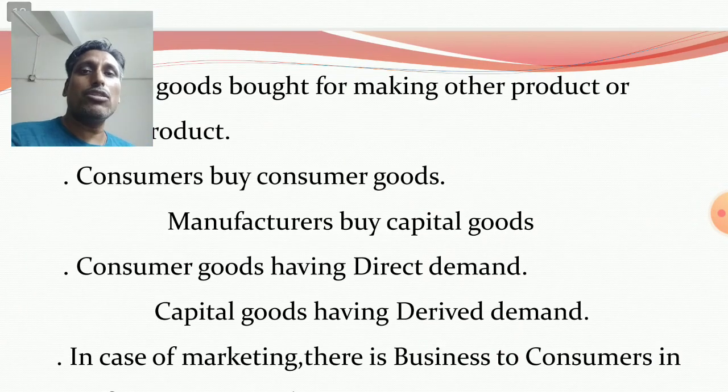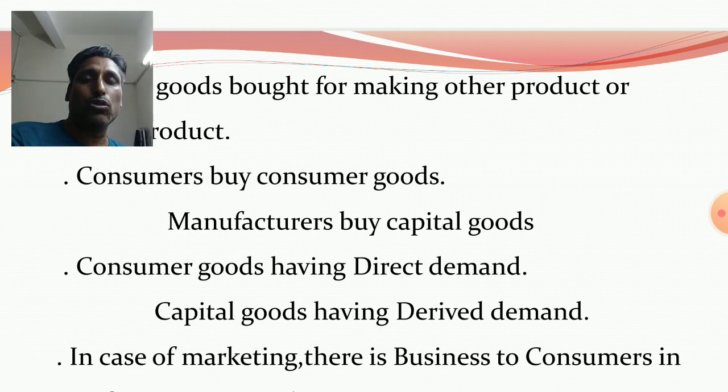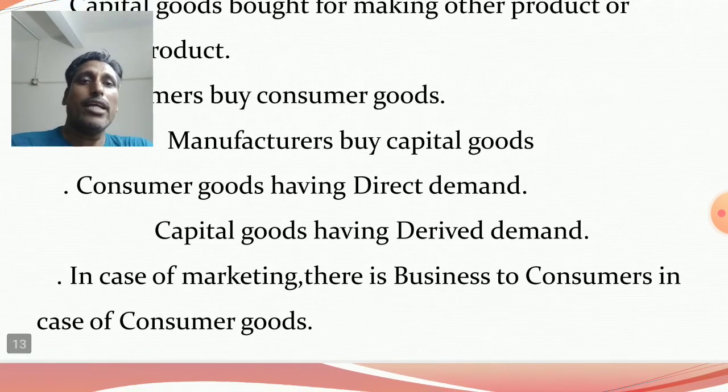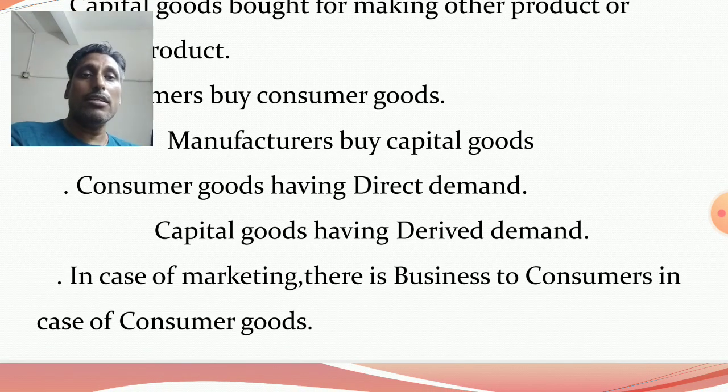Consumers buy consumer goods, but manufacturers buy capital goods. Steel manufacturers and aluminum manufacturers buy machines, tools and equipment, and use them in the factory building to produce finished products. So who buys consumer goods and who buys capital goods here? Next one, consumer goods have direct demand, while capital goods have derived demand.